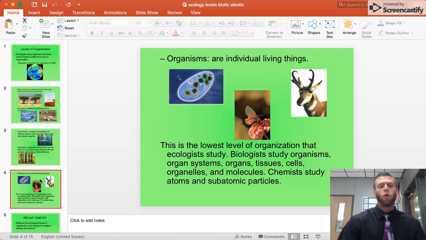Our next level is organisms. Organisms are individual living things, right? We have some pictures there, some different organisms. This is the lowest level of ecological organization. Biologists study organisms, organ systems, organs, tissues, and cells. So ecologists are studying a larger level, more of a macro level, going from biosphere down to organisms. And then biology, because when you look up levels of organization, you'll see the biology part of it, which you'll learn next year, and that's from organisms down to cells.